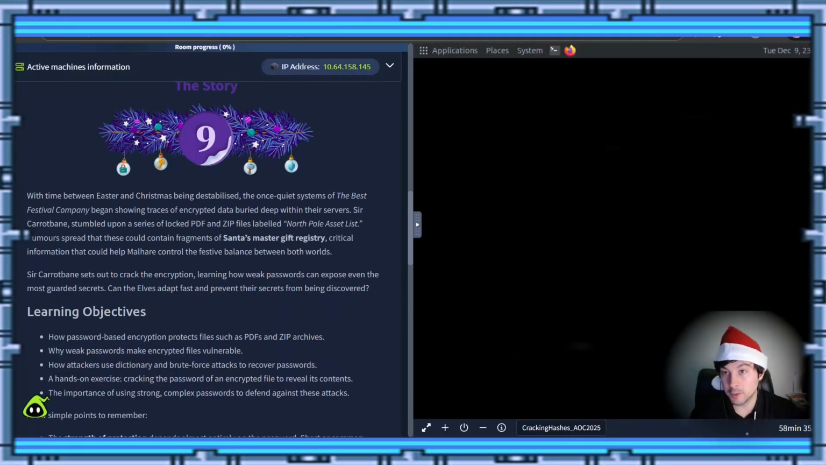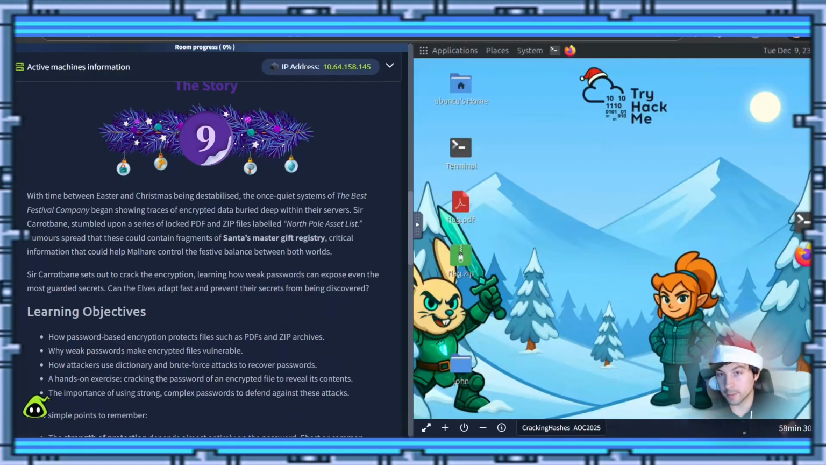With time between Easter and Christmas being destabilized, the once quiet systems of the Best Festival Company began showing traces of encrypted data buried deep within the servers. Sir Carabane stumbled upon a series of locked PDFs and zip files labeled North Pole Asset List. Rumors spread that these could contain fragments of Santa's master gift registry, critical information that could help Malhare control the festival's balance between both worlds.